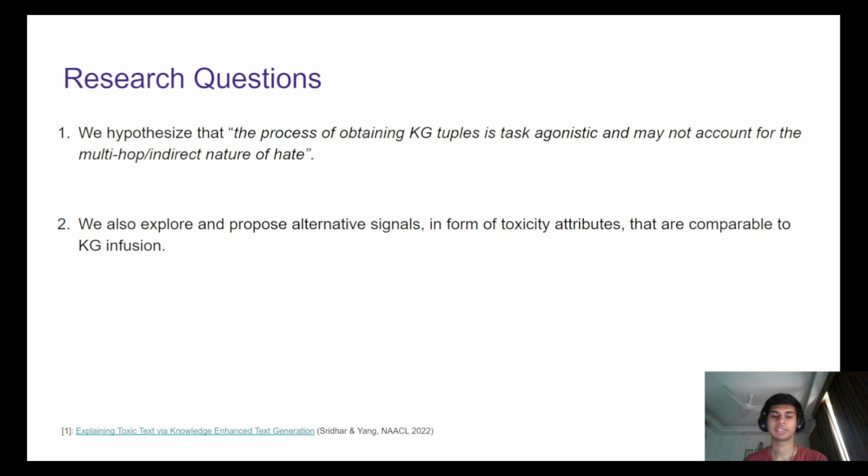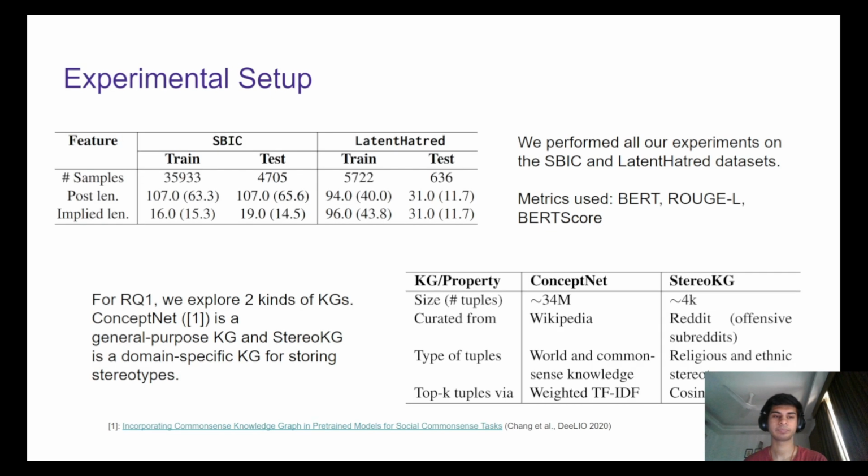Our second research question is, are there any alternative signals in the form of toxicity attributes that are comparable to knowledge graph infusion? And how sensitive are these attributes?